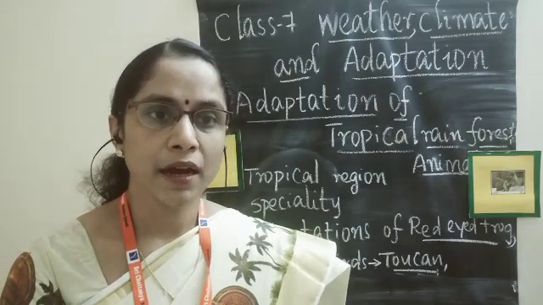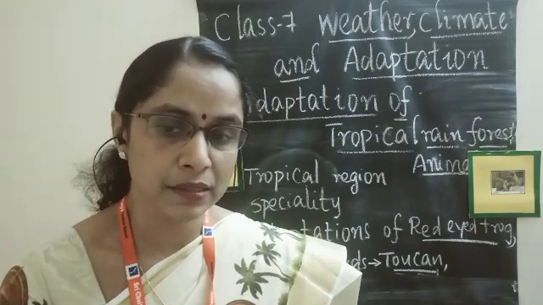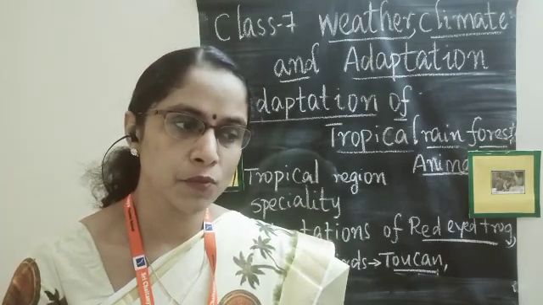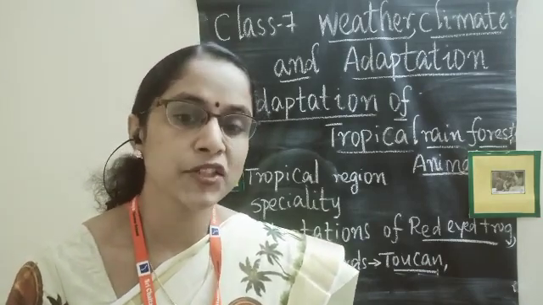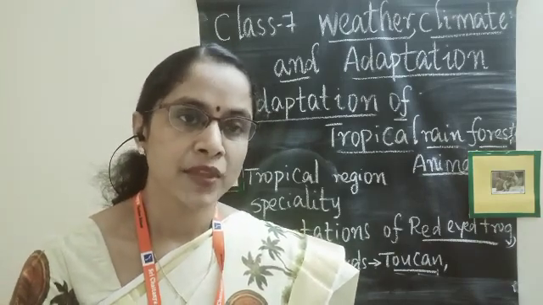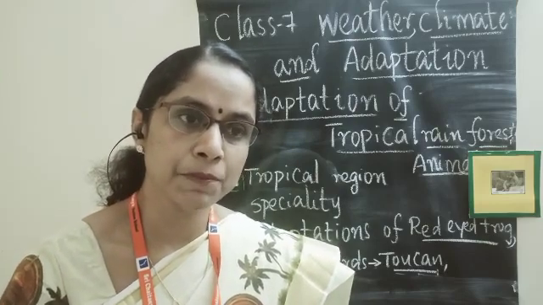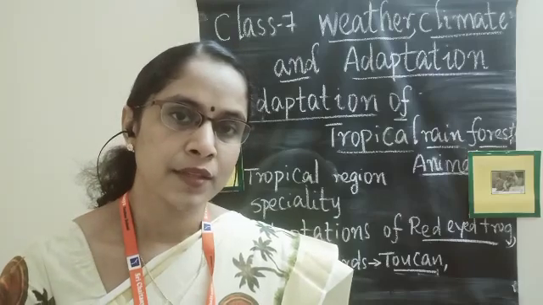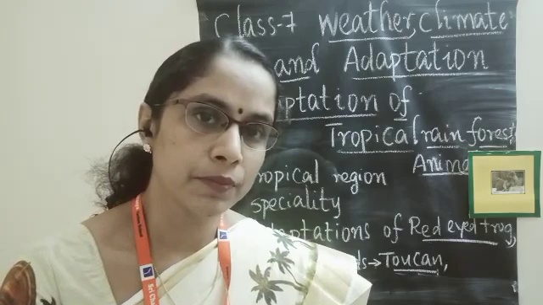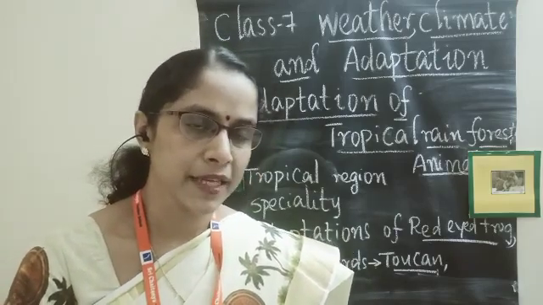And this long, large, colorful beak, what is its specialty? It helps them attract mates, which helps reproduction, and in the same way it helps them reach small, light branches and take fruits from those branches. It also helps support the body. When they go to sleep, they keep the body warm by tucking the beak under the wings. Slowly they turn the head like that, and the beak goes under the wings, so their body becomes very warm during the night.